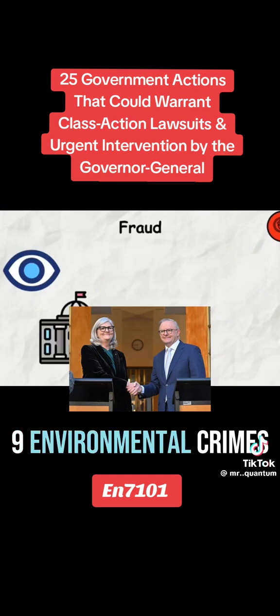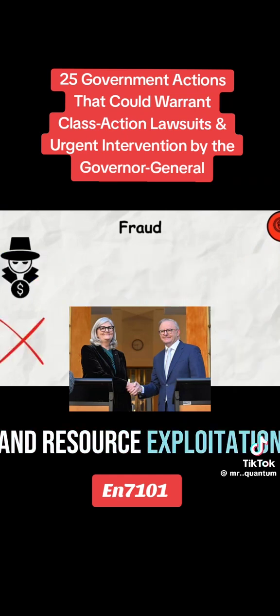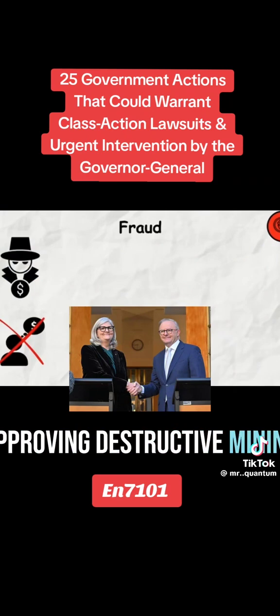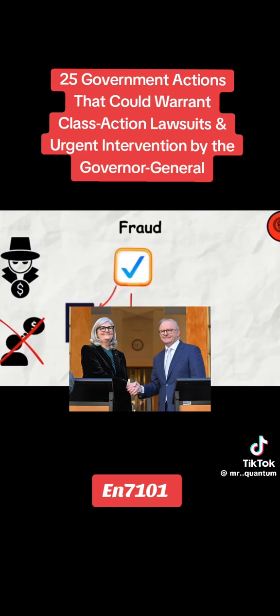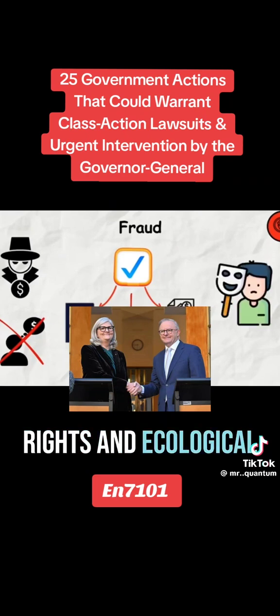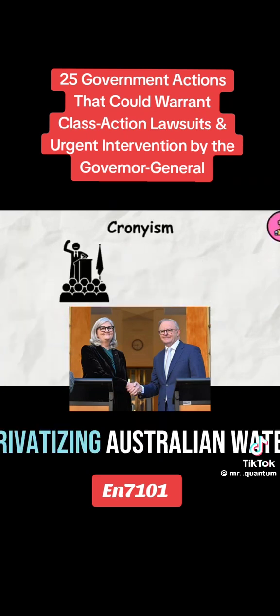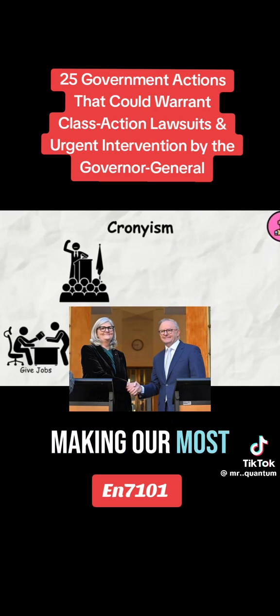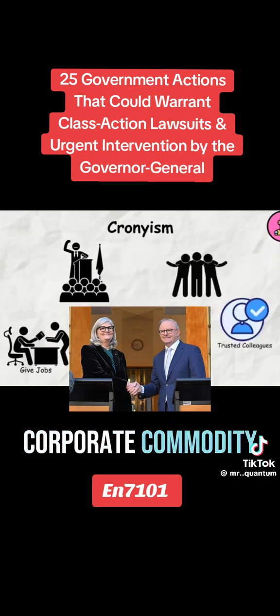9. Environmental crimes and resource exploitation. Approving destructive mining projects despite protests, ignoring Indigenous land rights and ecological damage, privatizing Australian water, making our most essential resource a corporate commodity.